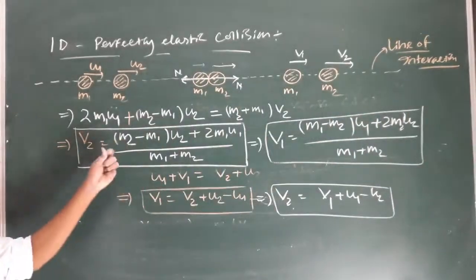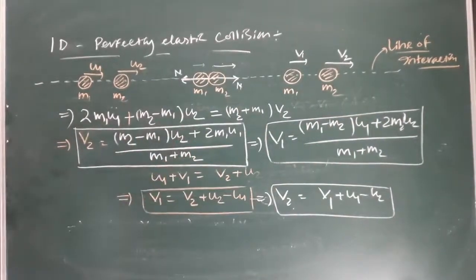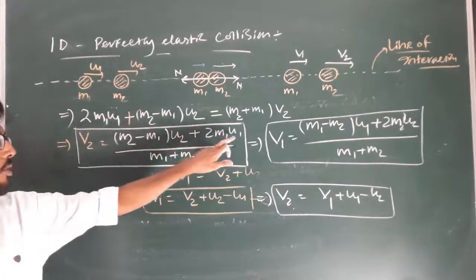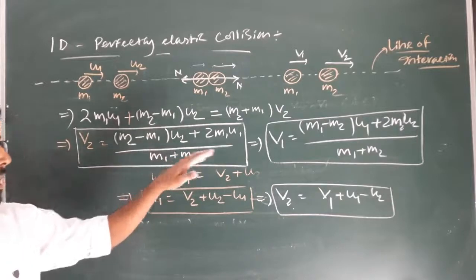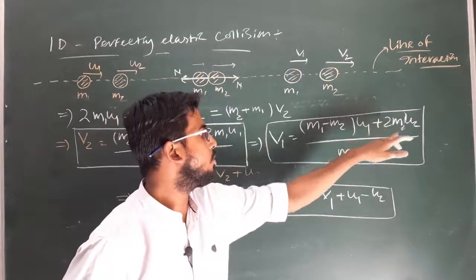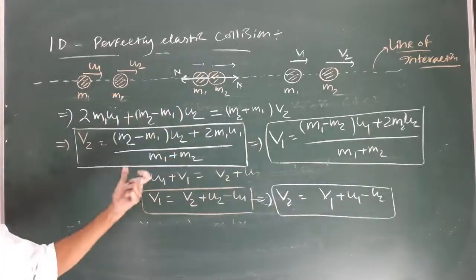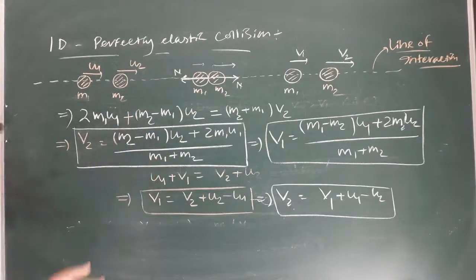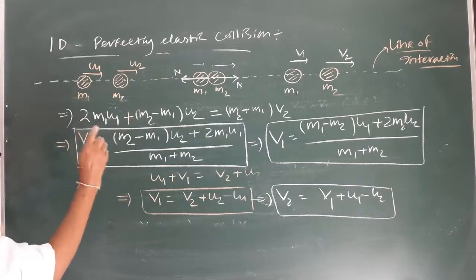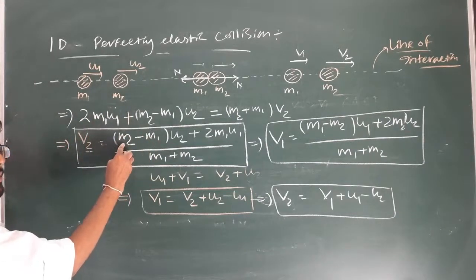So you have to remember these two final expressions. For v2, it is (m2 minus m1) into u2 plus 2 m1 u1, divided by m1 plus m2. And for v1, it is (m1 minus m2) into u1 plus 2 m2 u2, divided by m1 plus m2. How to easily remember this? Just remember, here it is v2, that means we have to subtract m1 from m2.